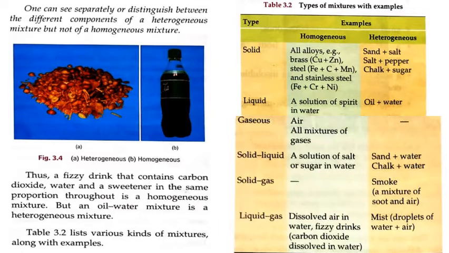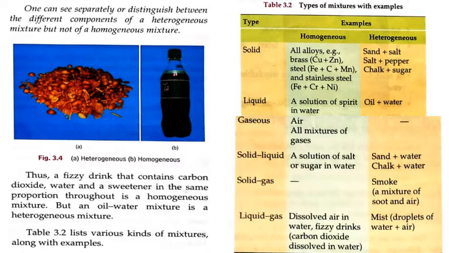Firstly, solid type of mixtures, and examples are differentiated into homogeneous and heterogeneous. Solid has the example of all alloys in homogeneous, like brass, steel and stainless steel. Their composition is also shown. Heterogeneous: sand plus salt, salt plus pepper, chalk plus sugar. We can easily separate them, right? Liquid: a solution of spirit in water, and heterogeneous, oil plus water. Gaseous: air, a mixture of gases.